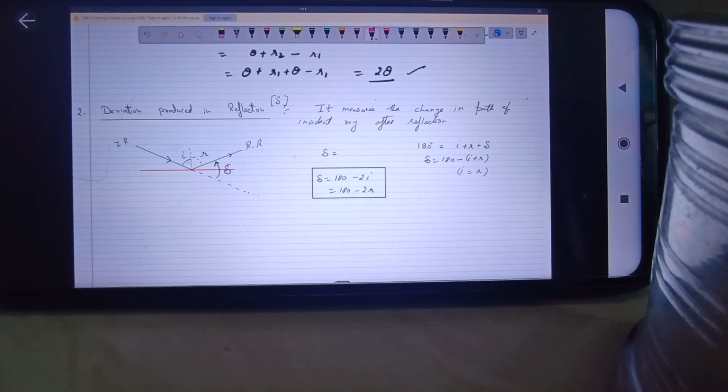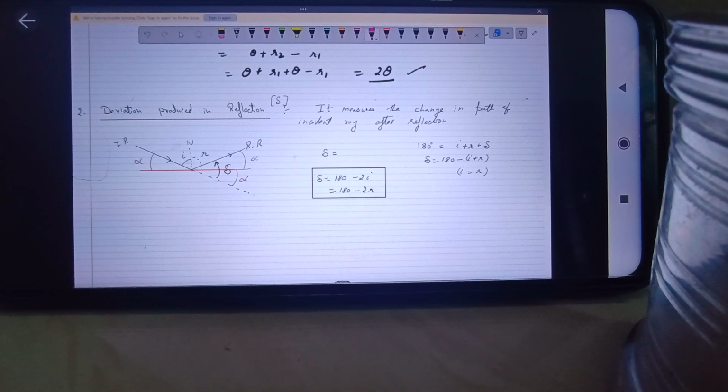Say this incident ray makes an angle alpha with the surface. From the figure, this angle will also be alpha, the opposite angle. And with the normal, this side angle is alpha plus I, so on the other side it will be R plus alpha only, because it is 90 degrees, right?